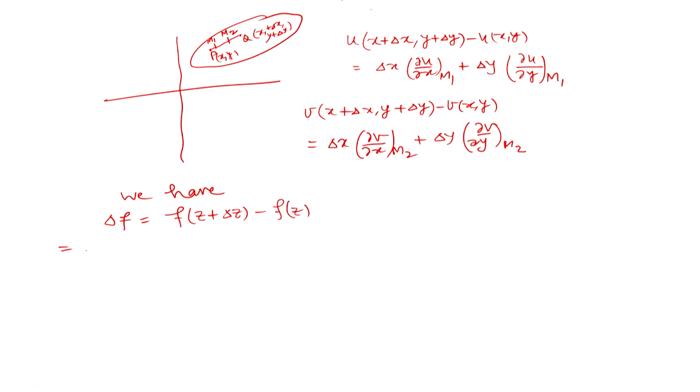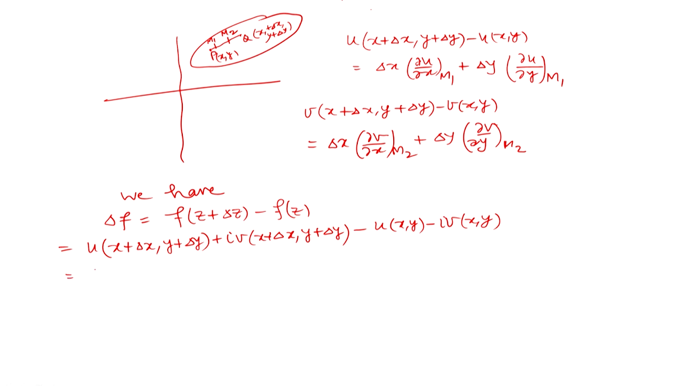This we can write as u(x plus delta x, y plus delta y) plus i v(x plus delta x, y plus delta y) minus u(x, y) minus i v(x, y), putting the values of f(z plus delta z) and f(z).